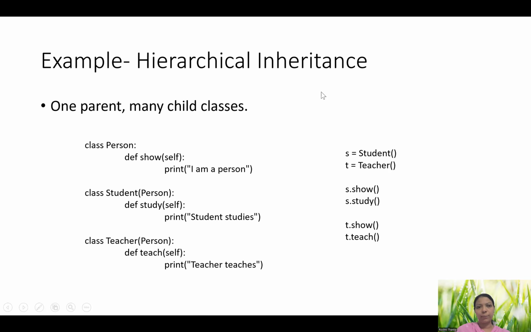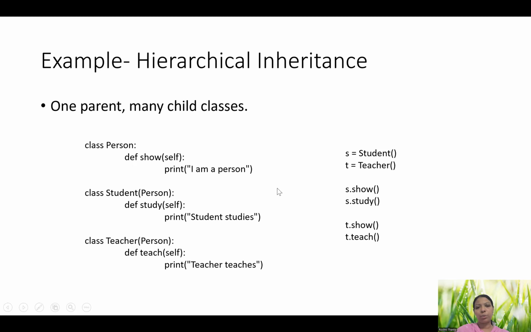Next one is hierarchical inheritance, which means one parent and many child classes. So here you can see hierarchical inheritance. See, only one parent is there, but the same parent can be used by more than one child. So here I have a person class. The same person class is used by student as well as by the teacher. So this is called hierarchical inheritance. One parent is used by many children. So, for example, my siblings can make use of my same parent, right? Same thing. Student is also using person, teacher is also using person.